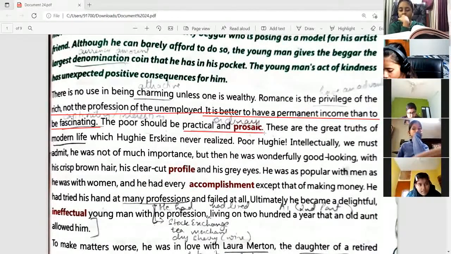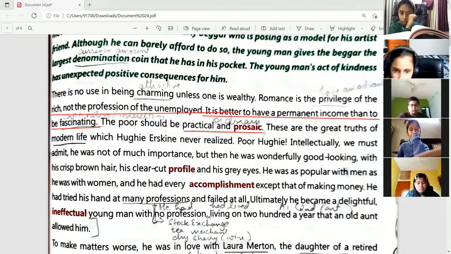Basically, this is what the poet is indirectly hinting at, that you won't be successful with the rich people, with the privileged class, if you are poor. So instead, you should be ordinary and you should be practical in life. You should approach life with a lot of practicality. You should not aim very high. This is what the author is saying.